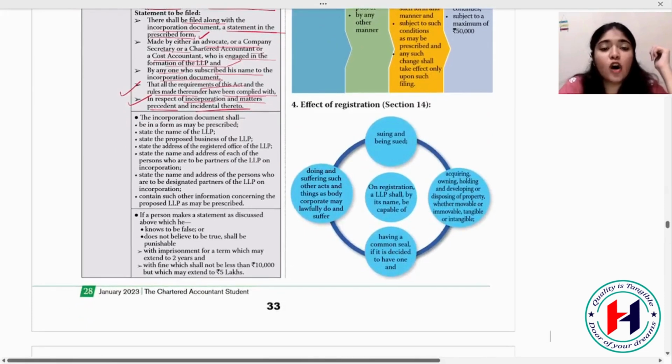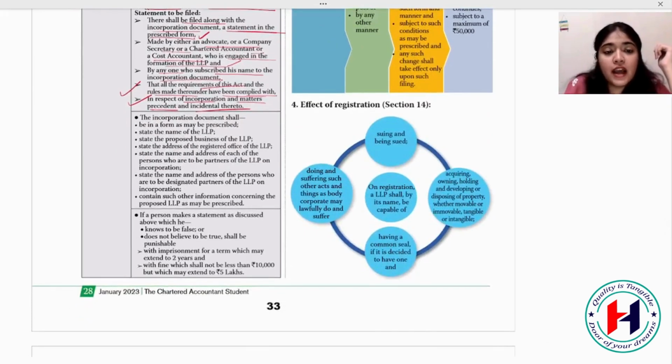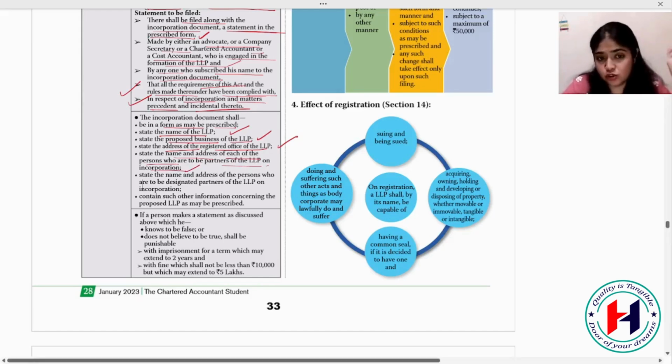Next, the incorporation document shall be in a form as may be prescribed. Whatever form they prescribe, that is the form you have to use. You have to state the name of the LLP, and the proposed business of the LLP, what business the LLP is going to do. State the address of the registered place of business where the business is going to be done. The name and address of each person who is a partner of the LLP on incorporation. Somewhere they also ask for age. Here it is not given, so we will not take that.